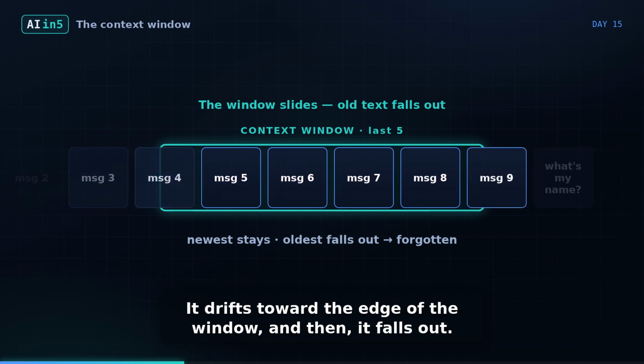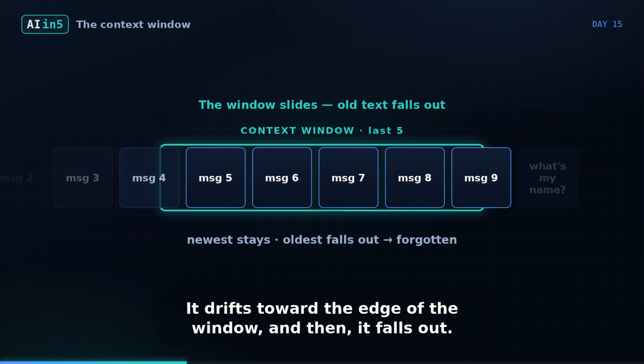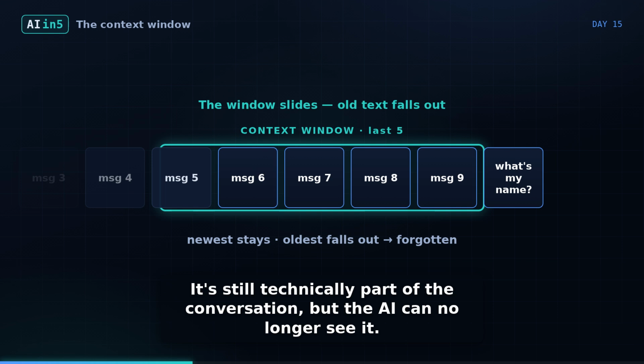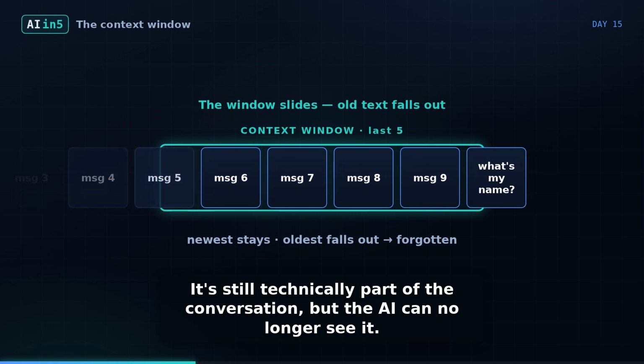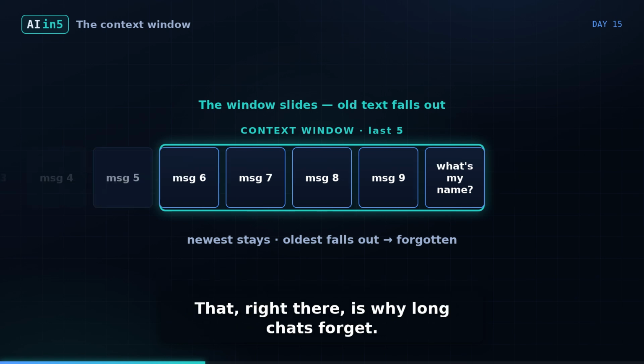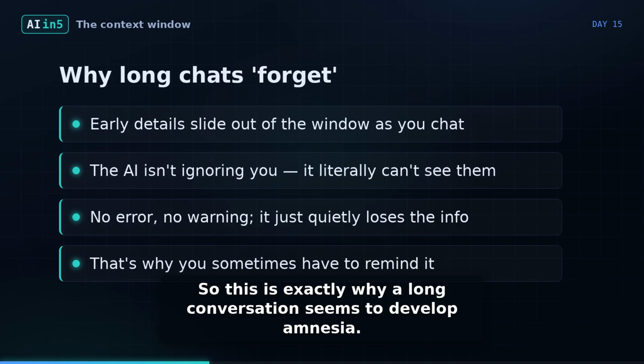See what's happening to your name? It drifts toward the edge of the window, and then it falls out. It's still technically part of the conversation, but the AI can no longer see it. So now, when you finally ask, "What's my name?" the answer is long gone from its memory. That, right there, is why long chats forget.